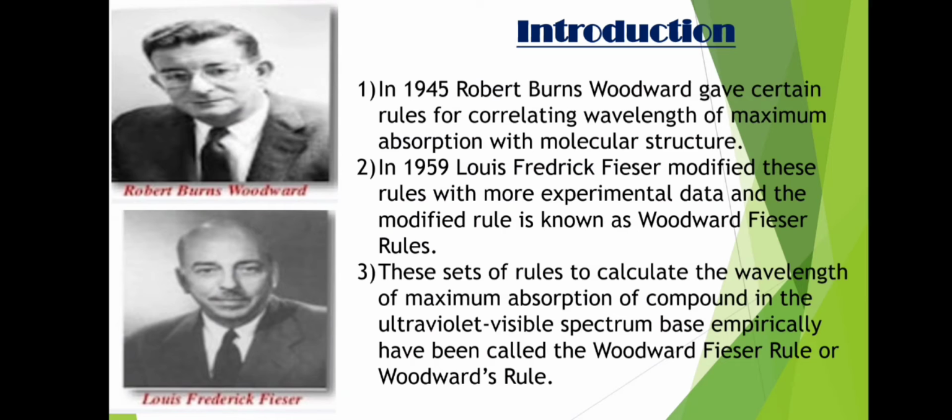In 1945, Robert Burns Woodward gave certain rules for correlating the wavelength of maximum absorption with molecular structure, and this was later modified by Louis Fieser in 1959 with more experimental data, and this modified rule is called the Woodward-Fisher rule. This set of rules is used to calculate the wavelength of absorption of a compound in the ultraviolet-visible spectrum. These have been called the Woodward-Fisher rules and Woodward rules. The Woodward rule works well for dienes and polyenes with up to 4 double bonds or less.